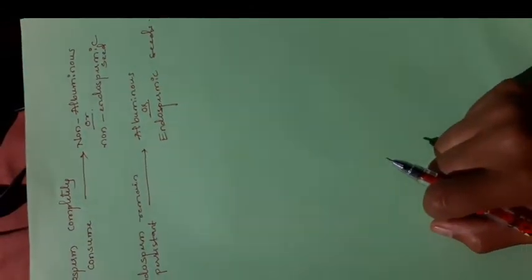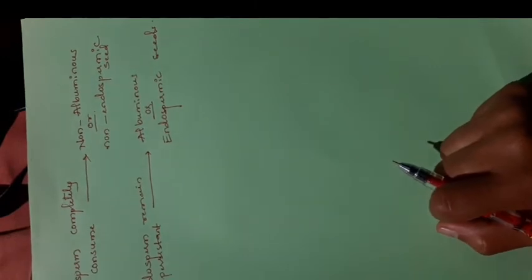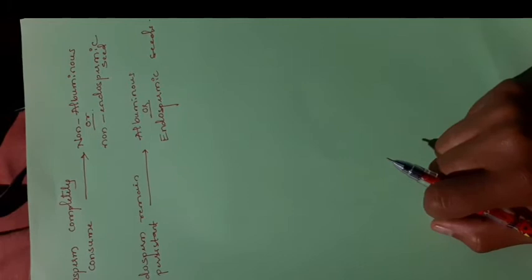Okay, then in some plants we can see the endosperm remain attached with the seeds. That type of a seed is called as an endospermic seed or albuminous seed. It is very important. It is one of the MCQ questions, multiple choice questions. It will come in your NEET or any competitive exams. Means it is a basic question. Endospermic seed means the endosperm remains persistent even after the maturity. We can see that part of the endosperm in a seed also.